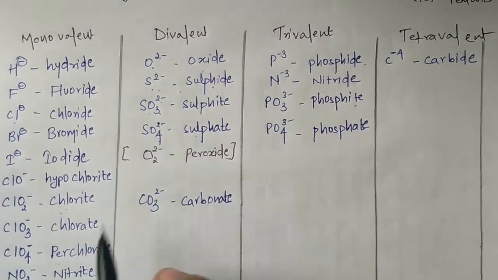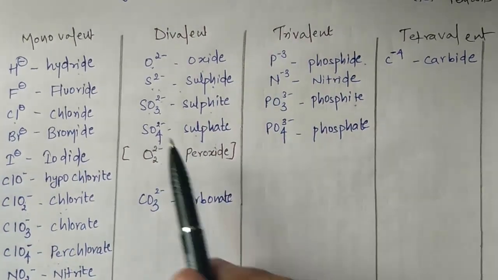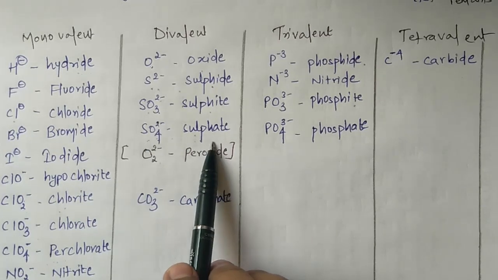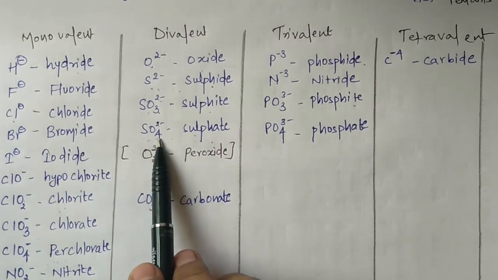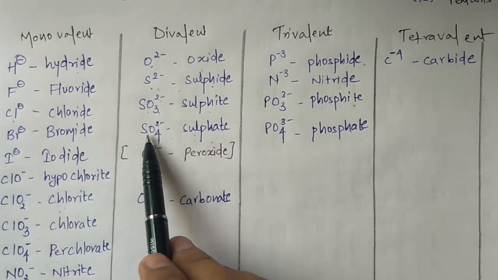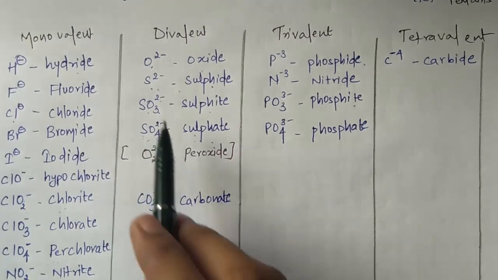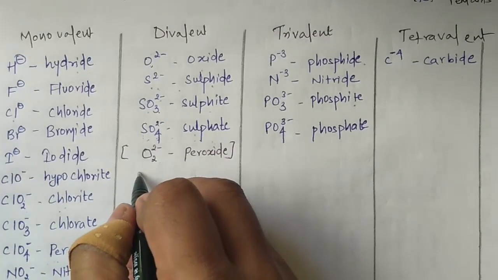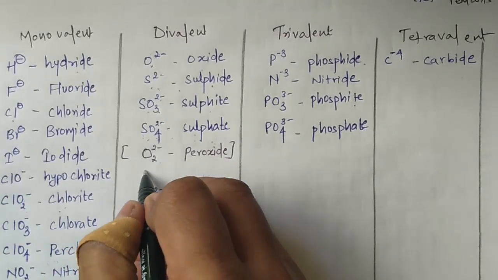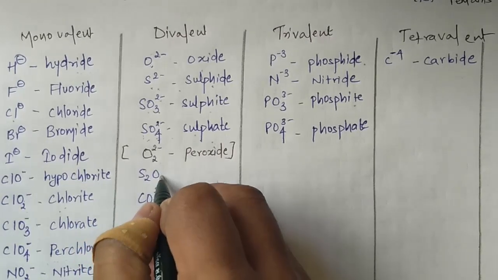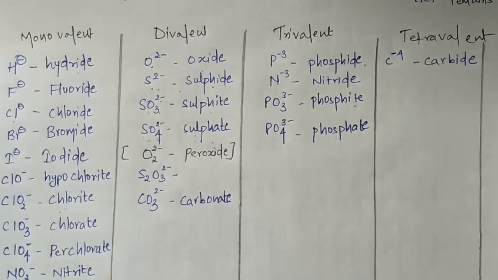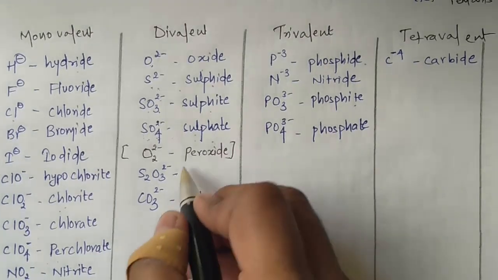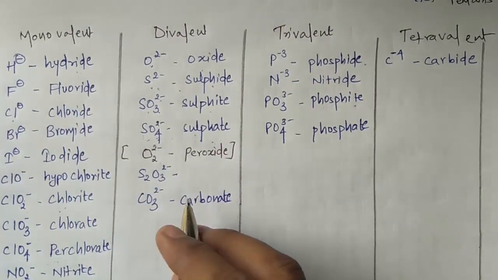Now this is SO4 2 minus, we call it sulfate. Instead of this SO4, I will reduce one oxygen and add one sulfur, because both have the same oxidation state. When I reduce one oxygen and add one sulfur, it forms S2O3 with the charge 2 minus, and sulfur is called thio in Latin.